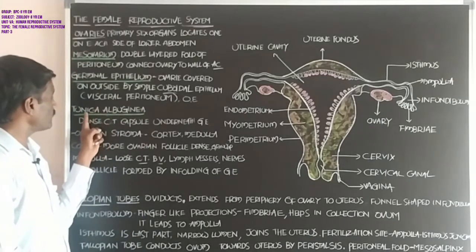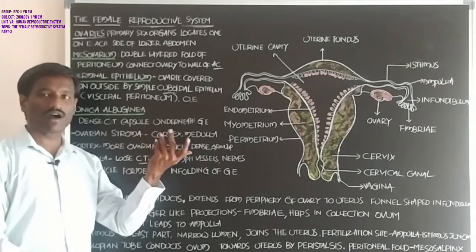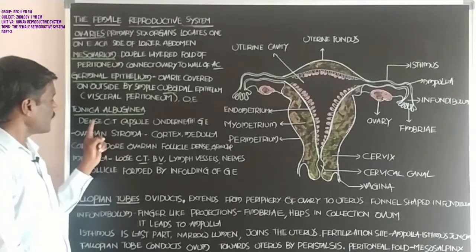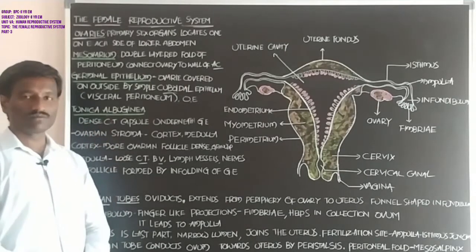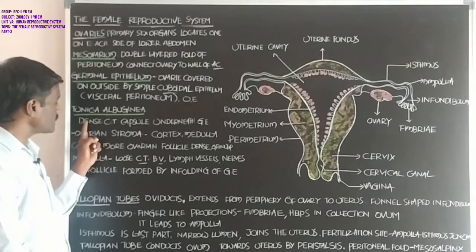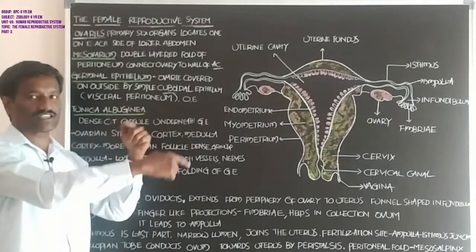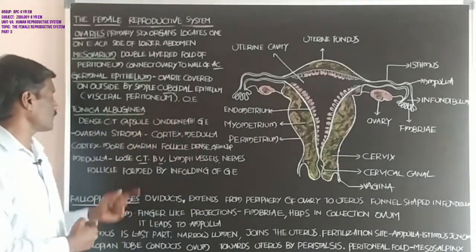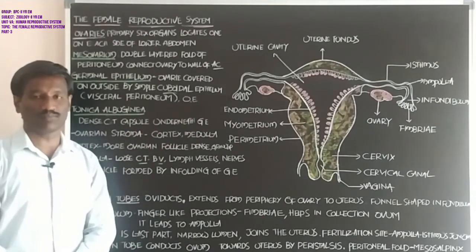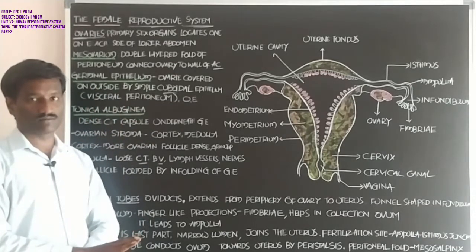Next, the tunica albuginea. What about the tunica albuginea? It is a dense connective tissue. CT means connective tissue, student. Tunica albuginea is a dense connective tissue, capsule-like structure located underneath the germinal epithelium.